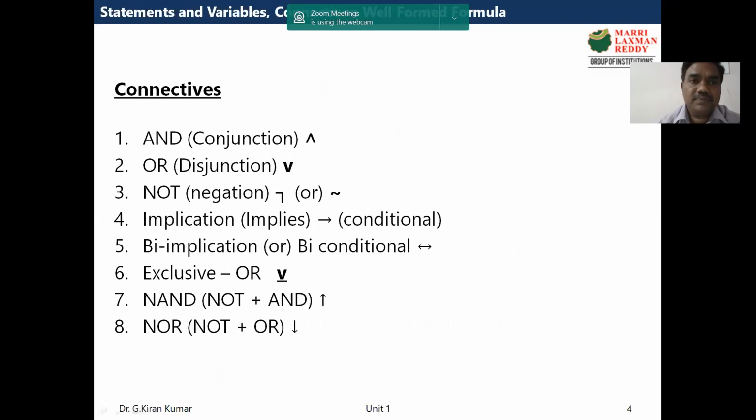Now let us see the next topic, connectives. Connectives we can also call logical operators, either connectives or logical operators.